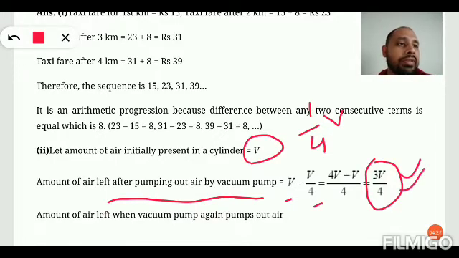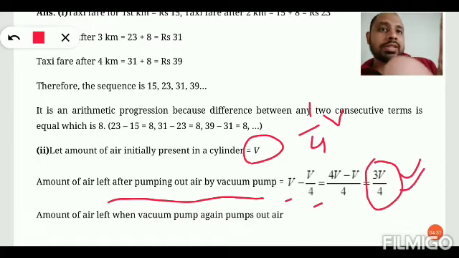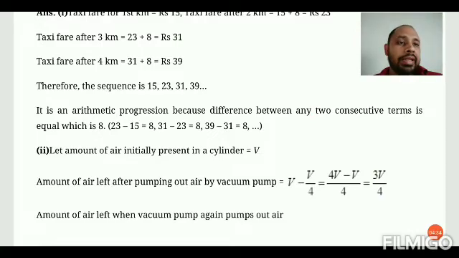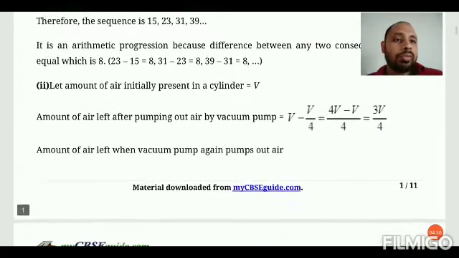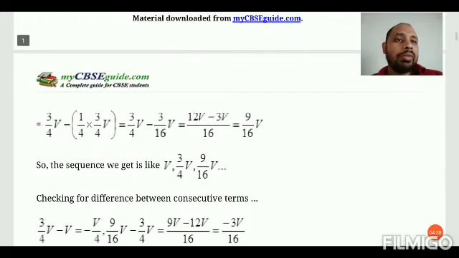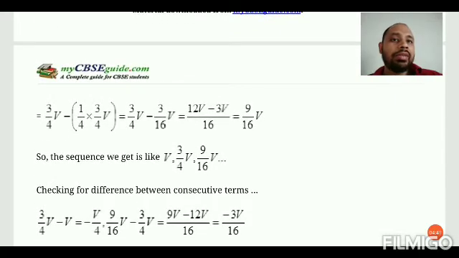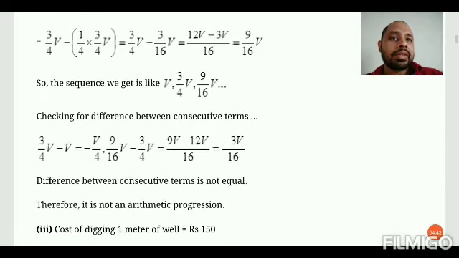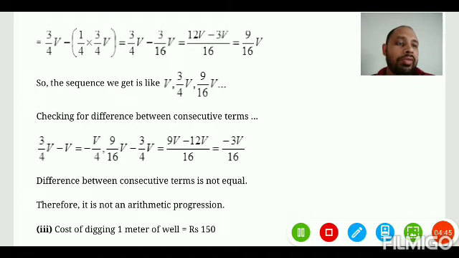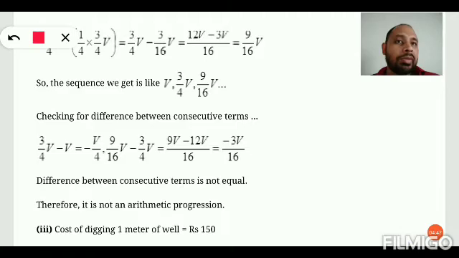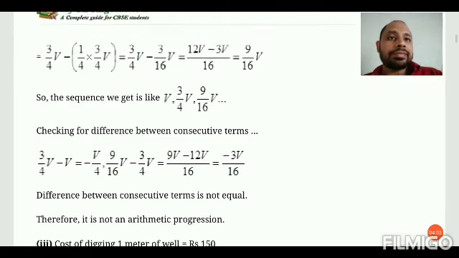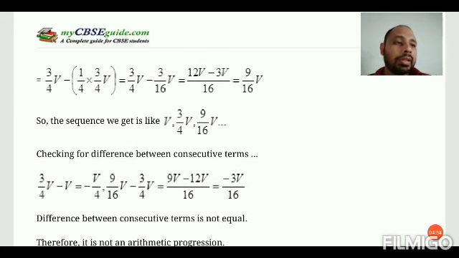Amount of air left when vacuum pumps out air, means now the amount of air present in the container will be 3V/4. Next, if we again use the vacuum pump and again we remove the air, then now the air present will be 3V/4, and we have to remove air by using the vacuum pump. Then again the air will be removed by using the vacuum pump, and that is how much, 1/4 of the volume.